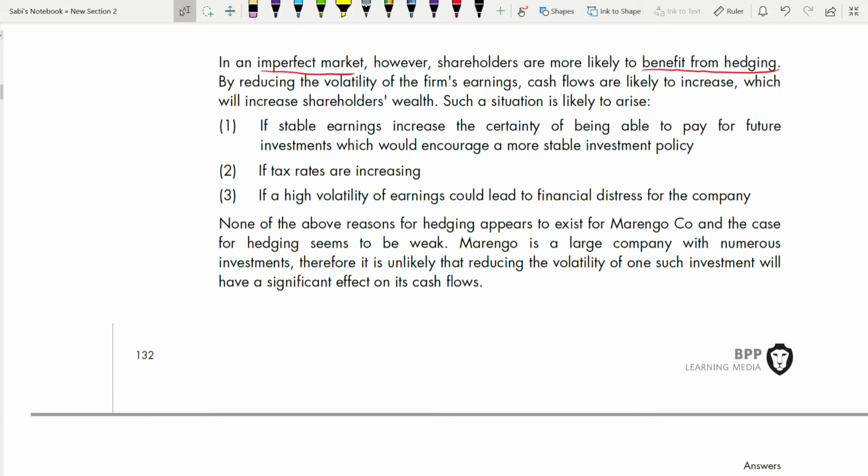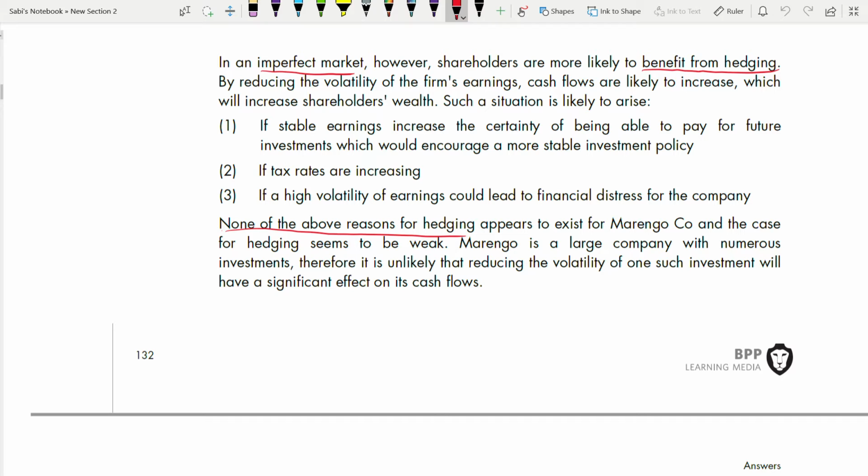Now, none of the above reasons for hedging appears to exist for this company. So they are saying none of the above reasons for hedging appears for this company. Why is that? And the case for hedging seems to be weak. So they are supporting that we should not hedge in this company, because the case for not hedging is stronger.